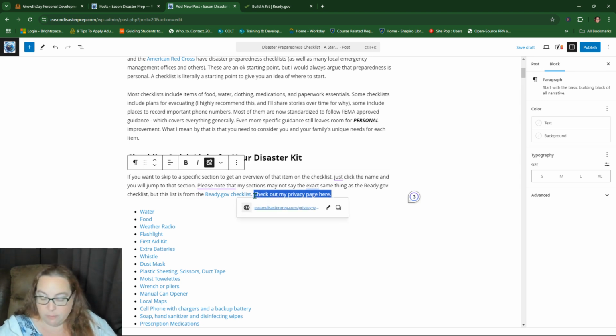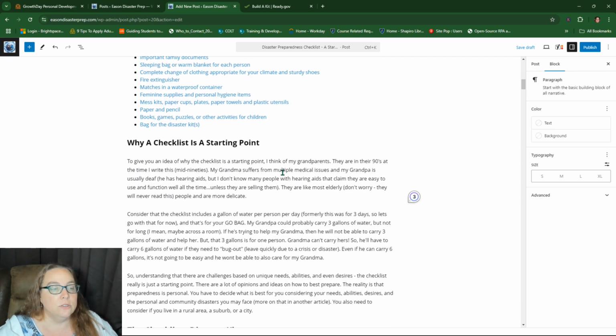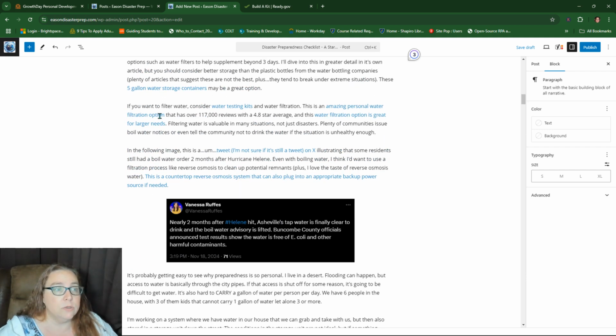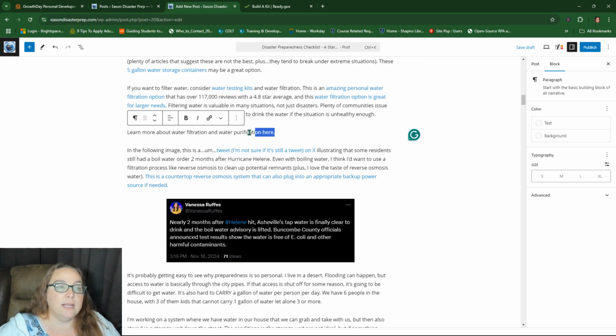And I actually want, remember I mentioned in a prior video that I'm going to talk about water purification and water filtration. So if I come down into the water section, eventually when that article is set up, I'm going to rewrite this, or I'm going to talk about, like, this is an amazing personal water filtration option here, right? Then I might say something like, learn more about water filtration, and I've got to put a space in there, huh? And water purification here. And this, I could highlight this, click this, and link internally to that post.